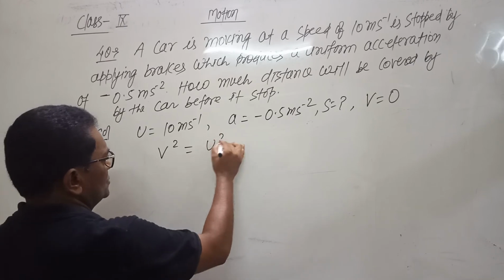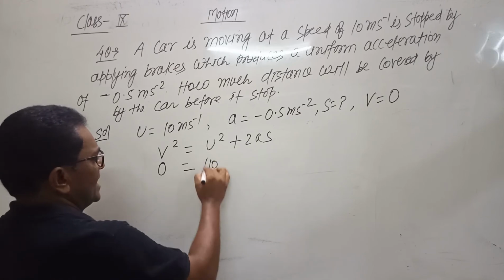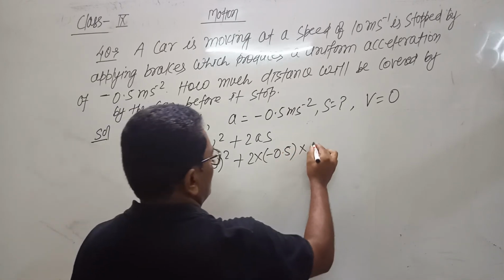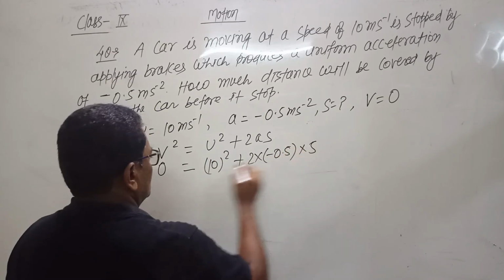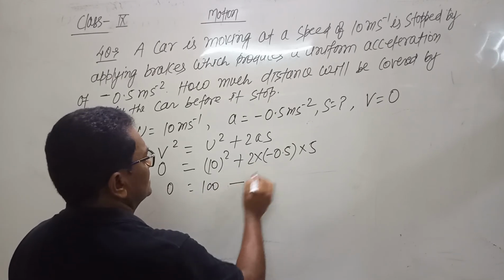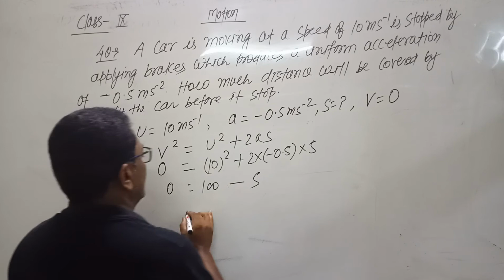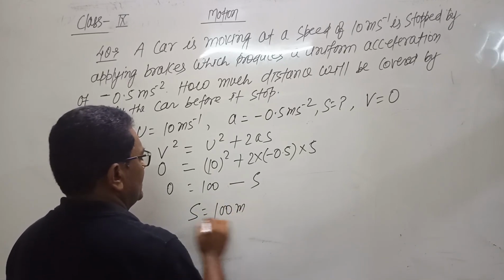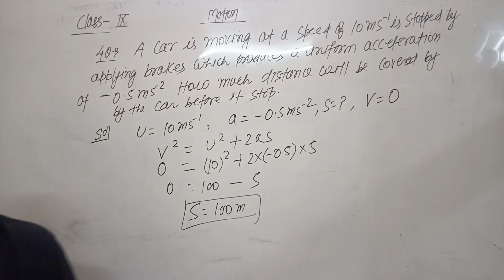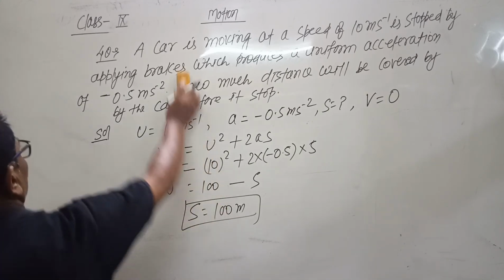v square equals u square plus 2as. Final velocity is 0, initial velocity is 10, so 0 equals 10 square plus 2 into acceleration, which is minus 0.5, into s. So it comes to be 100 minus 0.5 into 2, which is 1, so s comes to be 100 meters. This is the final distance covered by the body, s equals 100 meters.